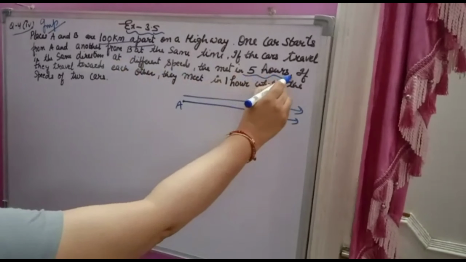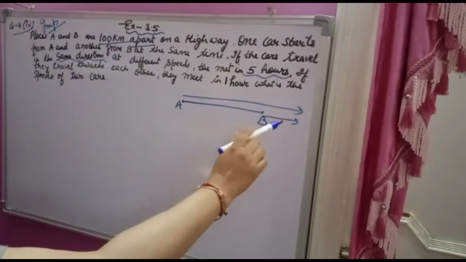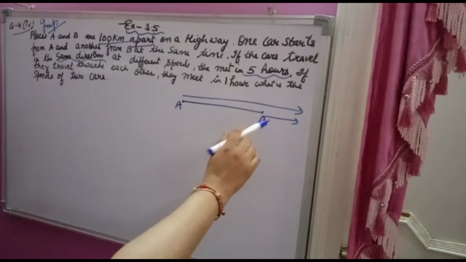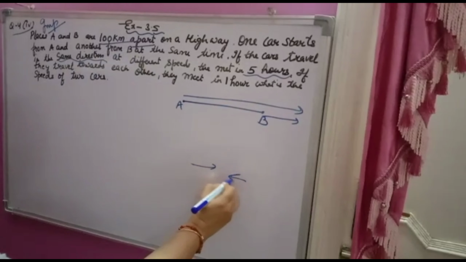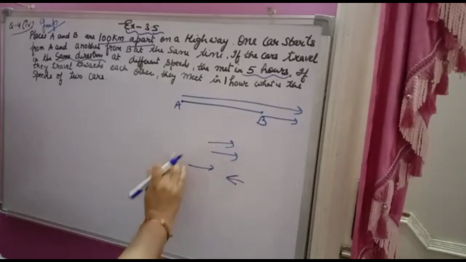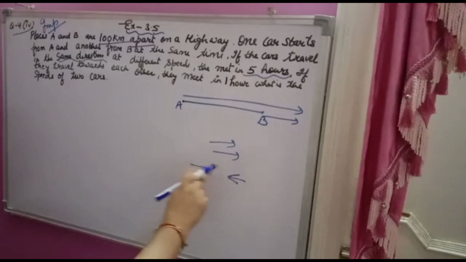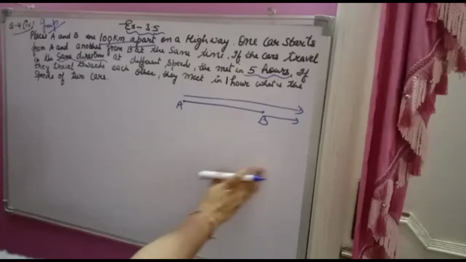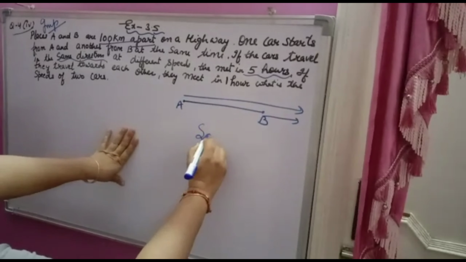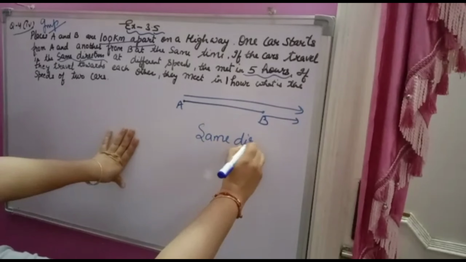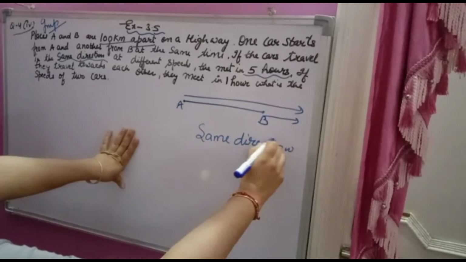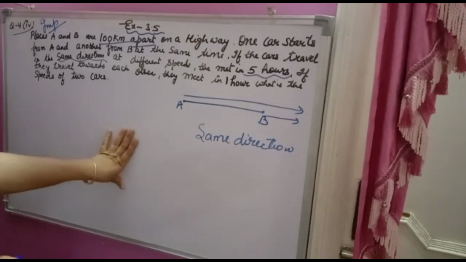Both directions are this side, that means they are traveling in the same direction. Opposite direction is like this, same direction is like this. Opposite means the reverse. Same means in one direction only. So the same direction case is this one. Two cases are there; I will explain separately. This question is important and a little confusing also. If you try to understand, then you can do any question of this type.